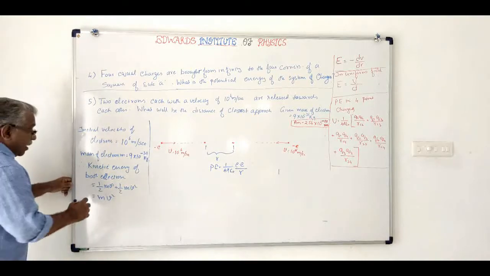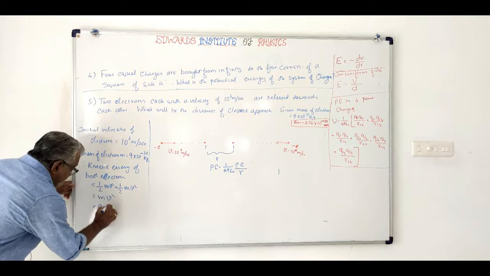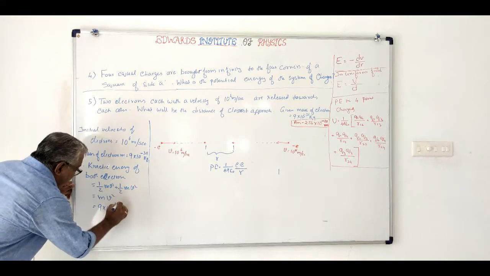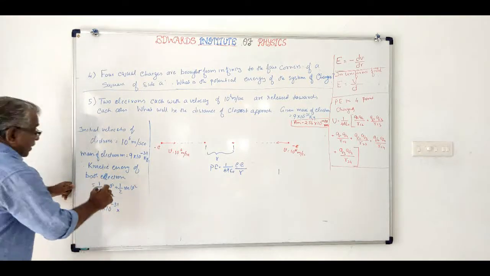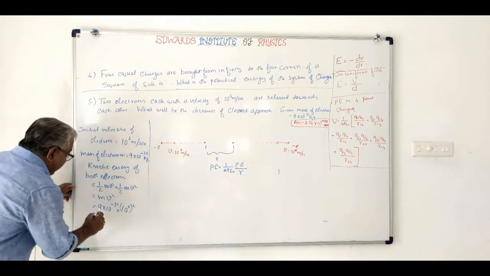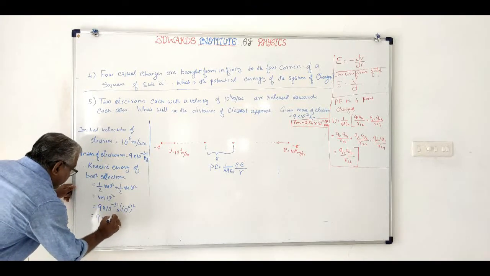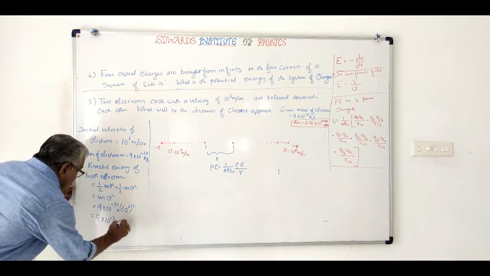M is 9 into 10 raised to minus 31, into V is 10 raised to 6 the whole square, that is 9 into 10 raised to minus 31 into 10 raised to 12.